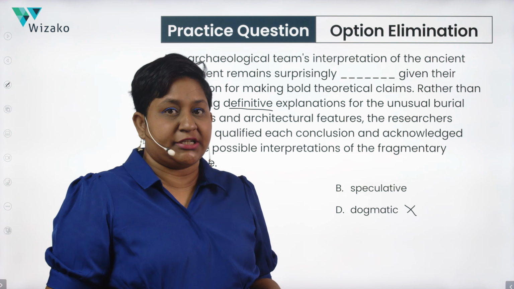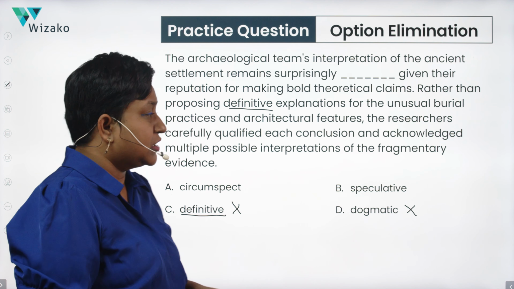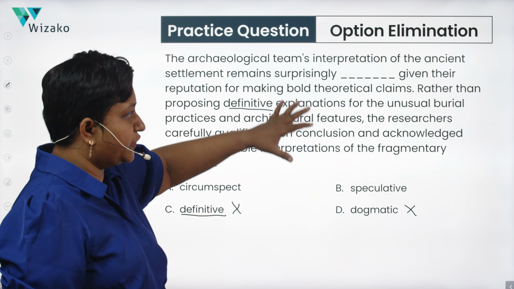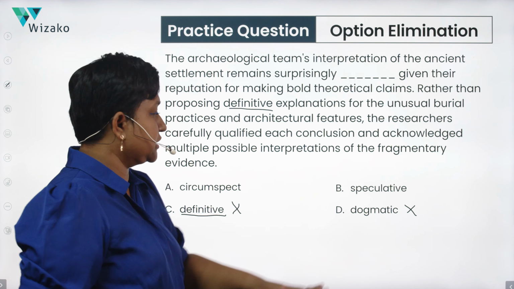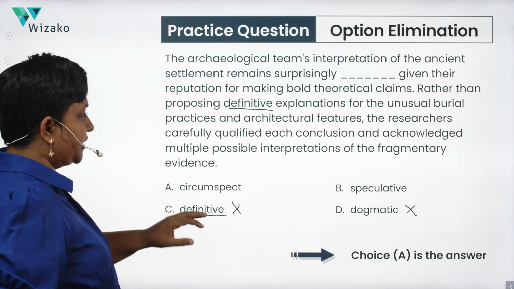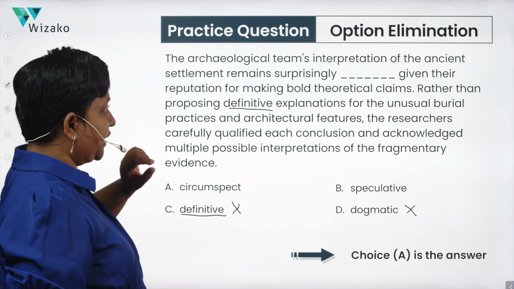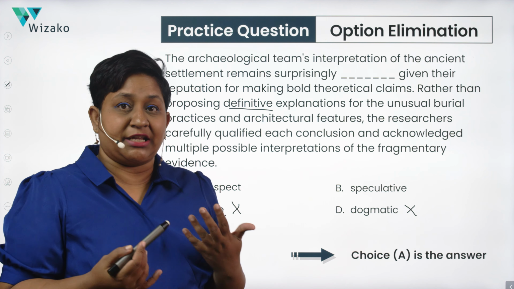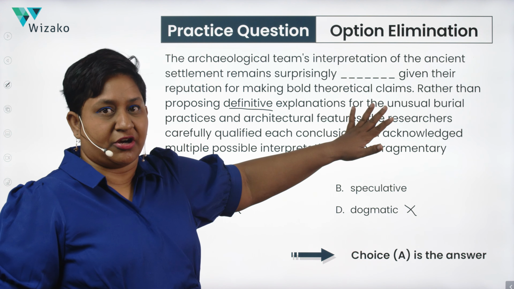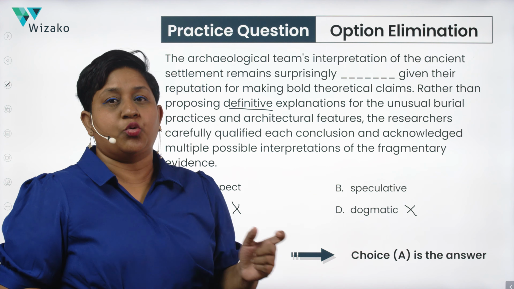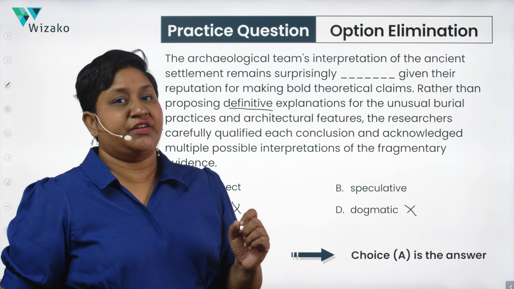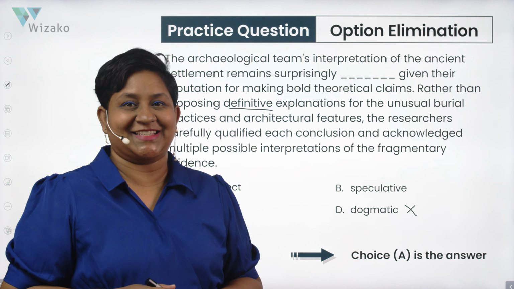This is an archaeological team that has experience in their field. So we don't have enough clues to support speculative as an answer, which means circumspect, being very risk-averse, being very cautious about their claims, absolutely matches the context. It is the opposite of making bold claims, the opposite of making definitive claims. You're being very cautious.